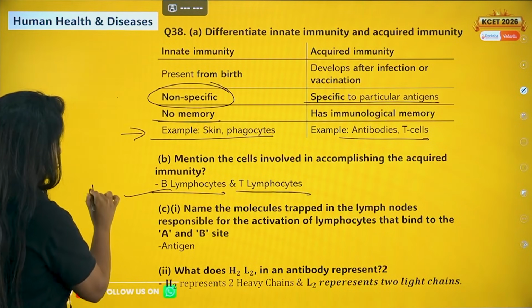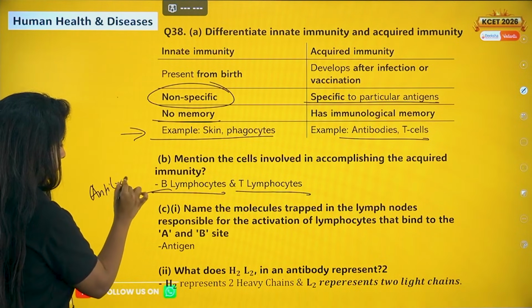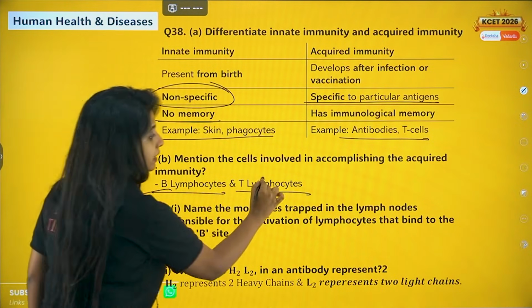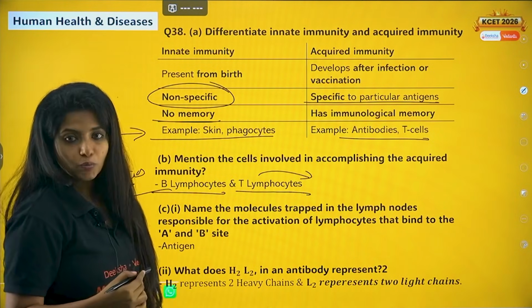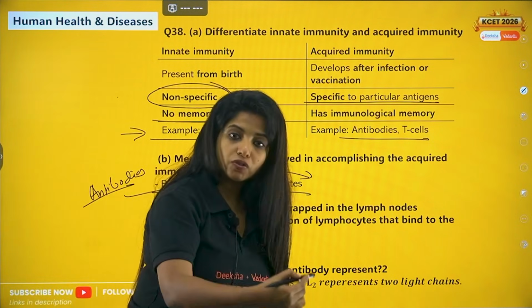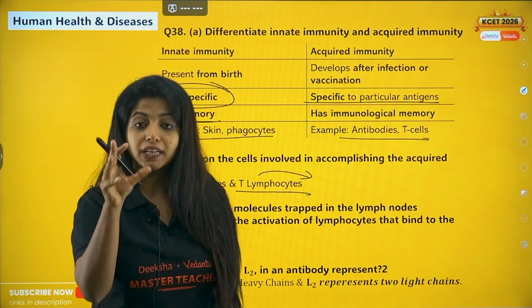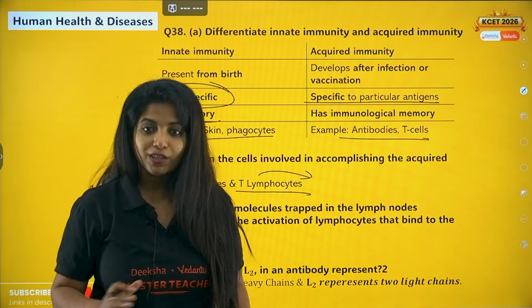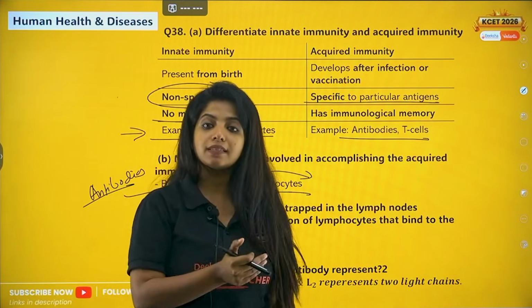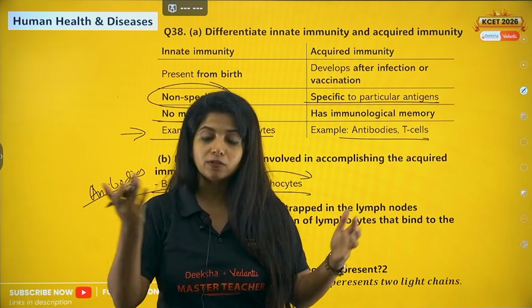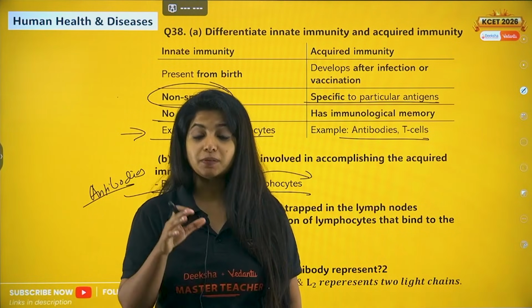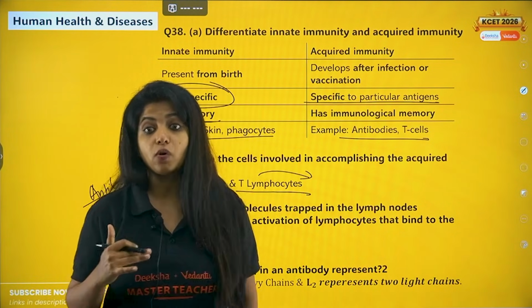B lymphocytes produce the antibodies, and T lymphocytes basically are responsible for giving information to certain cells that you have to do this, you have to secrete this, you have to kill the cell and all of it. So there are different types of T cells, T helper cells, T cytotoxic cells which directly go and kill, okay. And T cells, my dear children, are the major ones which are involved in graft rejection.